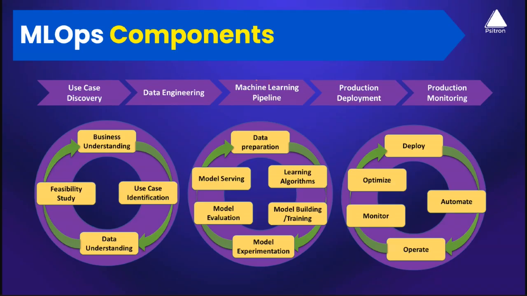Then we build end-to-end machine learning pipelines, where you build an automation to automatically extract the data, clean the data, train the model, and deploy the model. Everything will be automated. Then comes production deployment, and then we implement production monitoring. We discussed the importance of monitoring. Monitoring your models is not the only important step, but you need to monitor the complete infrastructure, right?